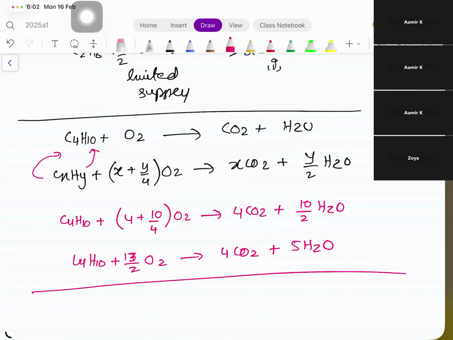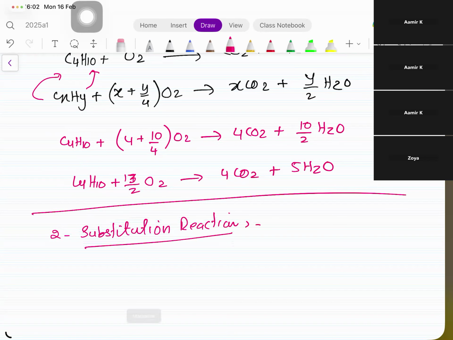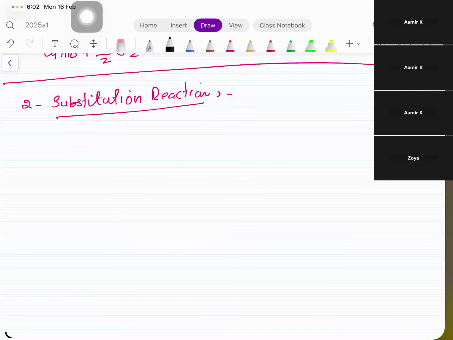Now, that's all the combustion of alkanes reaction. We are going through it quickly because we know you have done all this in O level. Okay, number 2, the substitution reaction. The second reaction which alkanes follow is substitution reaction. Again, fortunately, this is the same one which we did in O level.